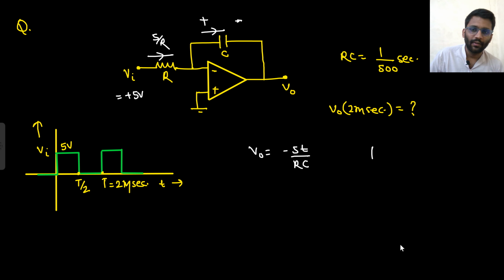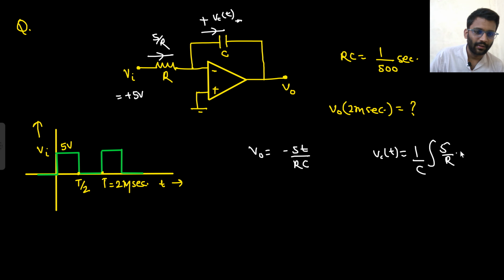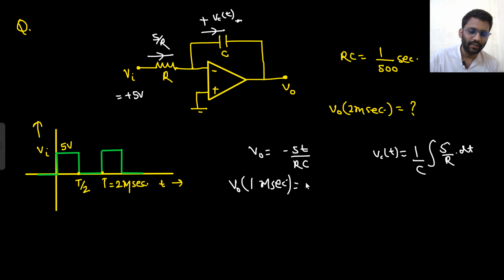Because the equation would be, what will be VCT? Let's assume this is our VCT. Simply VCT would be 1 by C integration of the current that is flowing, 5 by R, into dt. So simply minus 5T by RC. Now I can calculate V naught at 1 millisecond. So when I am calculating V naught at 1 millisecond, what will be the answer?